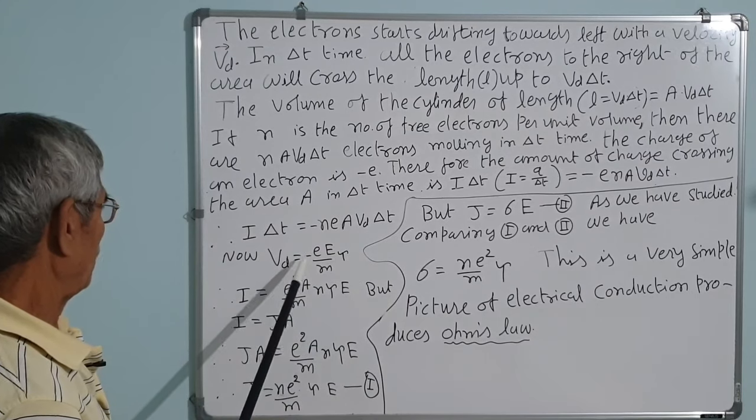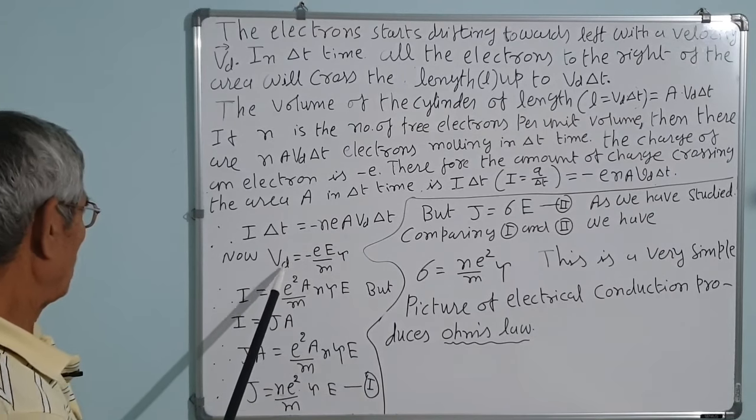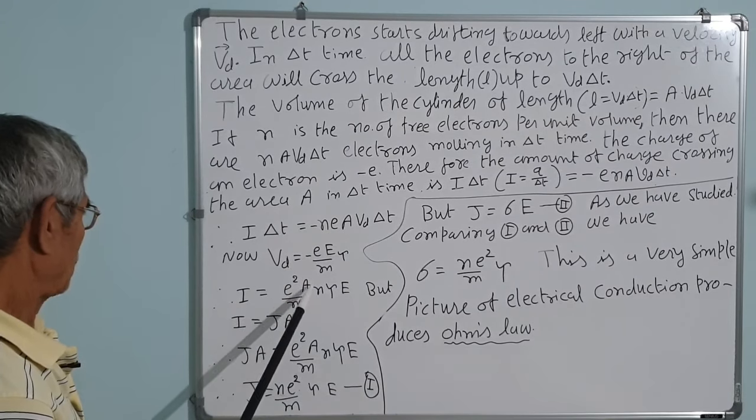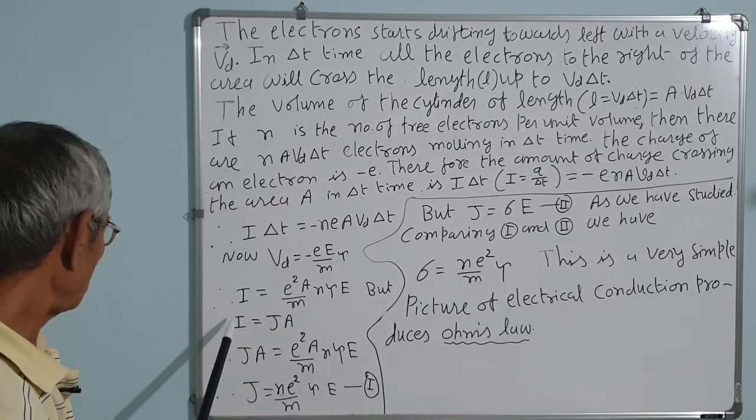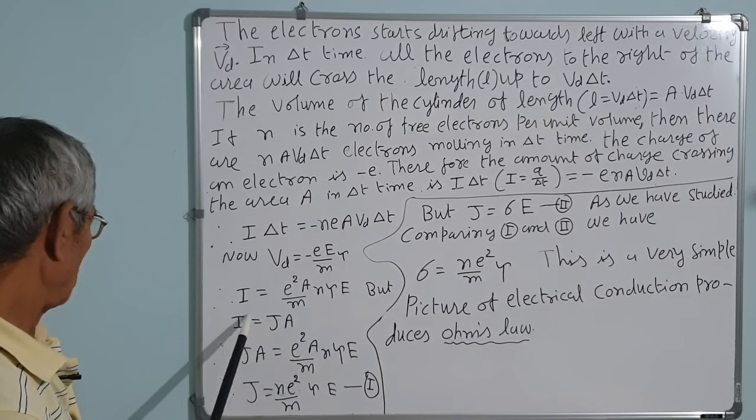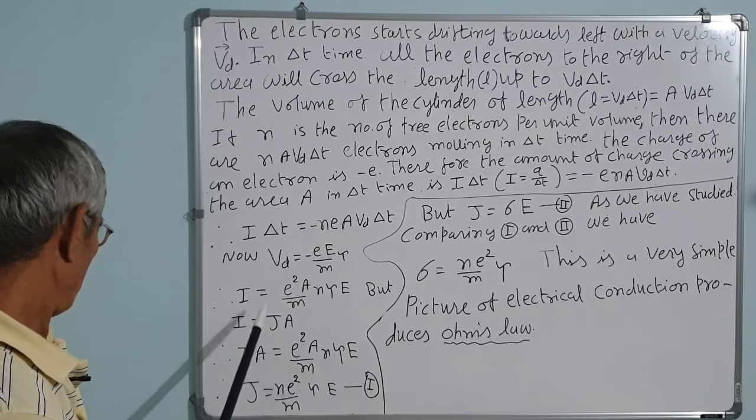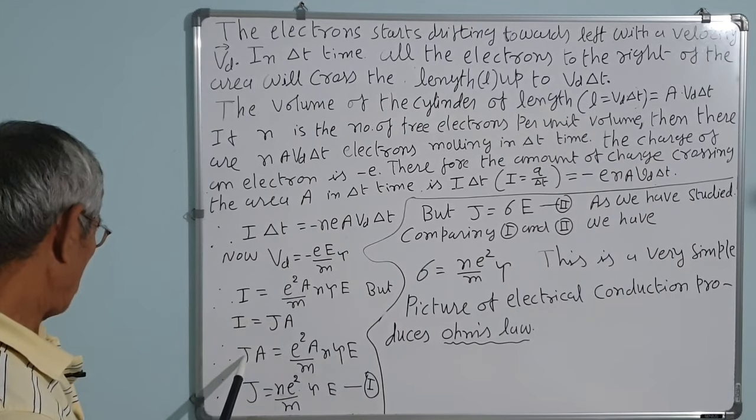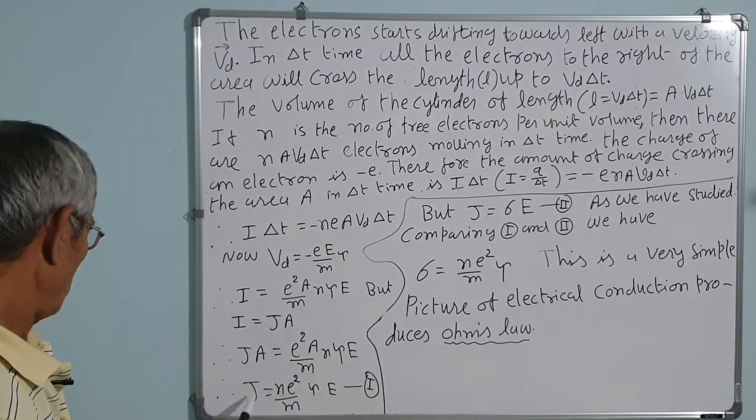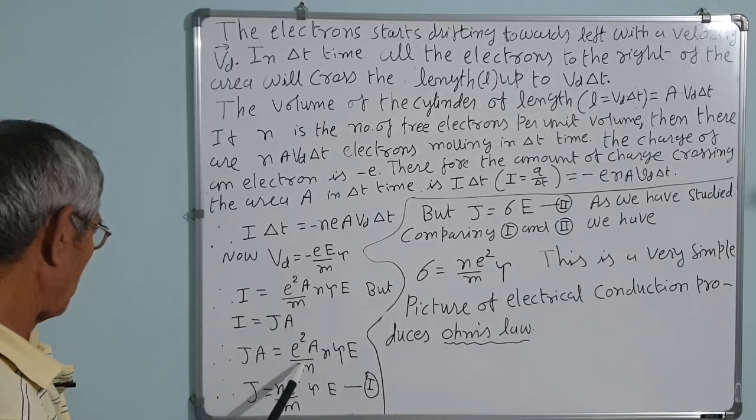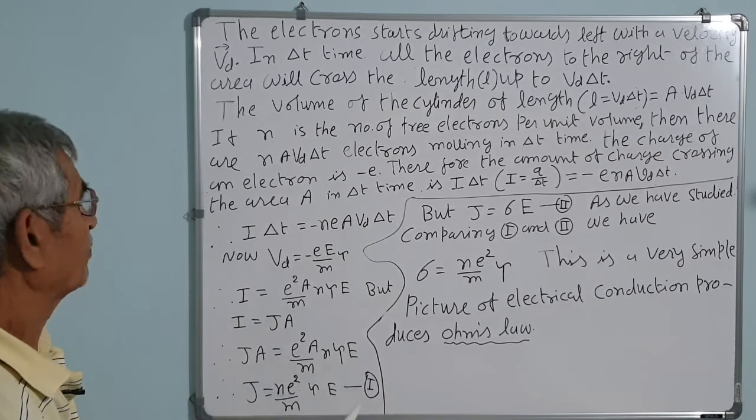Now Vd, the drift velocity, we know is minus e E upon m into tau. Introduce the value of Vd in the above equation. We get I is equal to e square A n tau E upon m. Now I is equal to J into A, where J is the current density, correct? So I is equal to J A is equal to e square A n tau E upon m. Therefore, A will be cut, and J is equal to n e square tau E upon m.